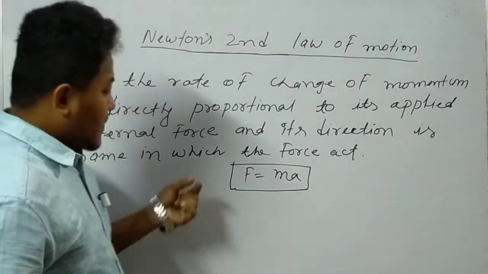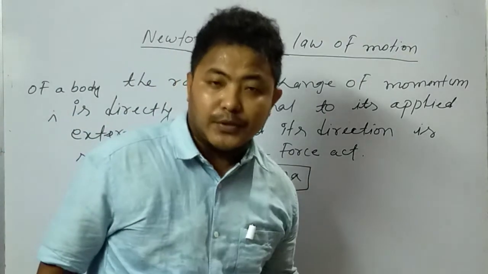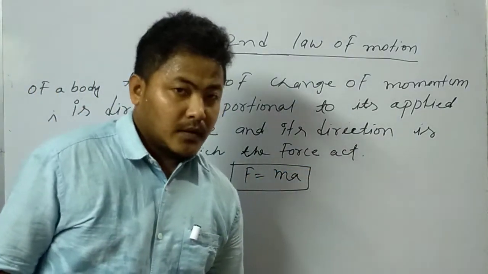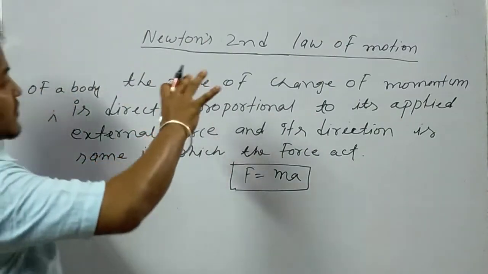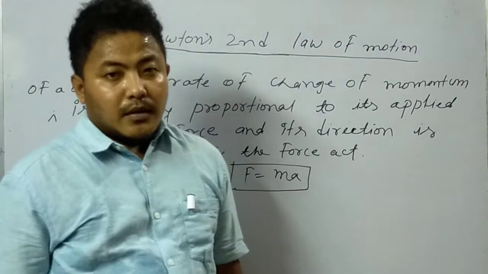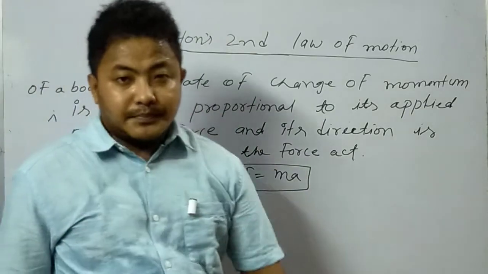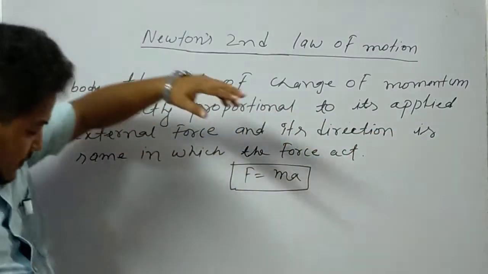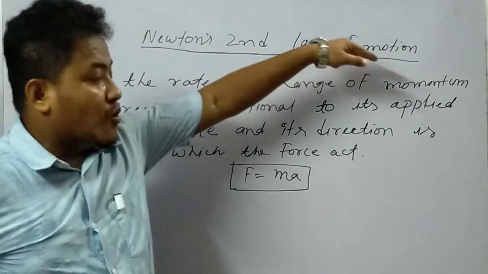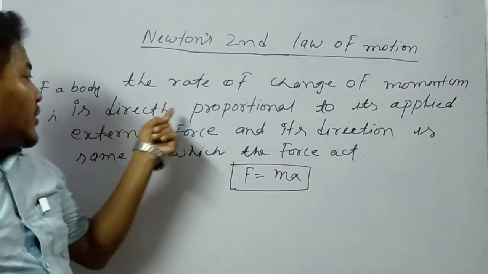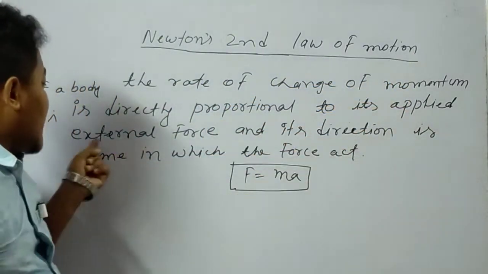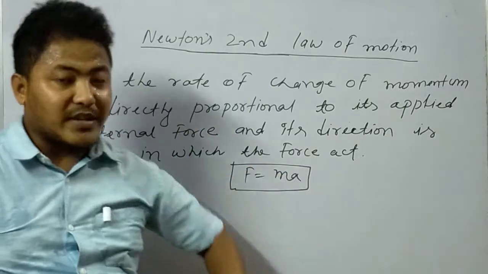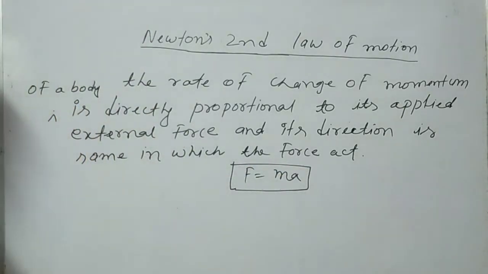That means we can find the mathematical expression of force from Newton's second law. That is, force is equal to mass into acceleration. Is that clear? So this is your Newton's second law of motion. Now we can derive this F is equal to ma. Before that, read these definitions again: the rate of change of momentum is directly proportional to its applied external force, and its direction is the same in which the force acts.